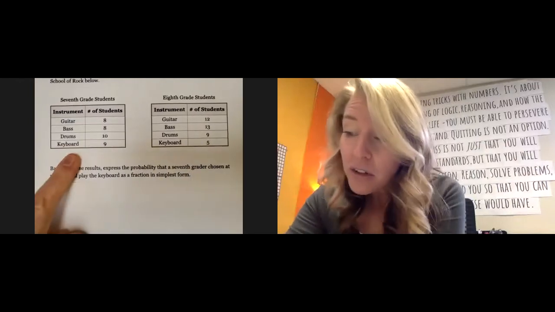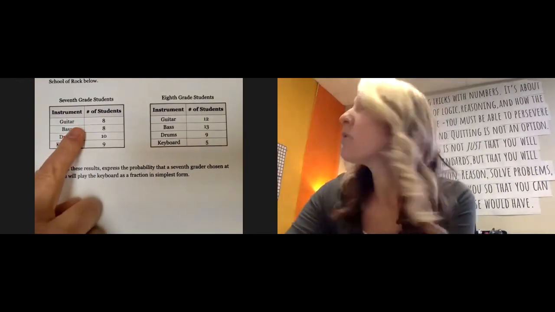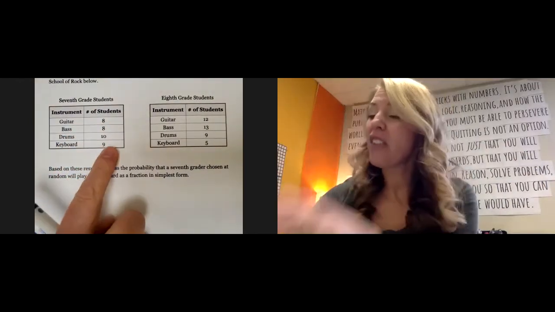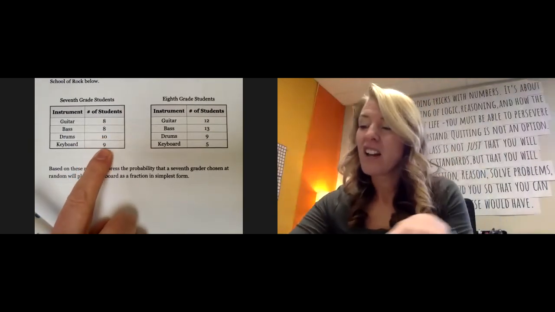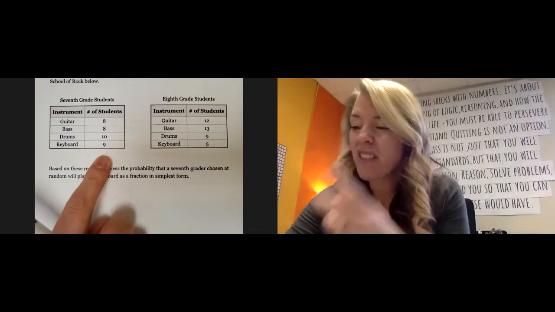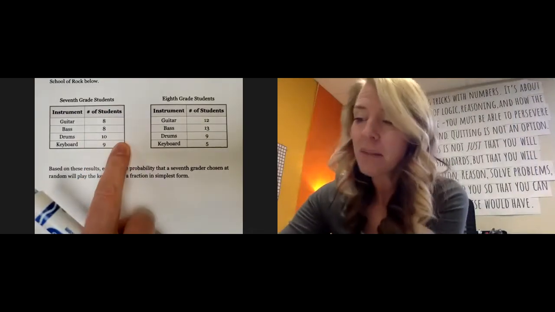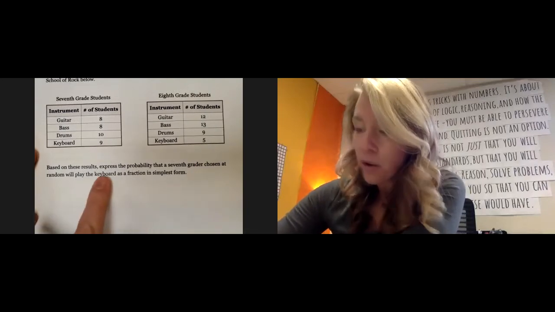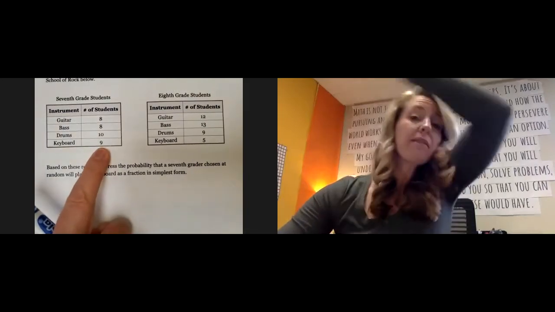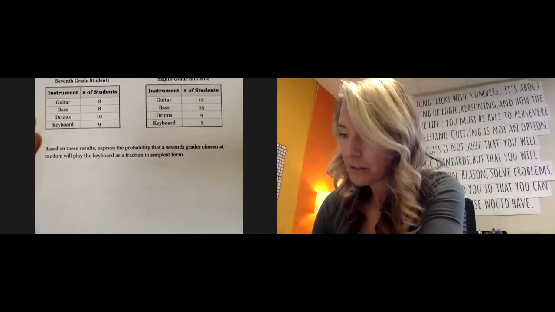So you look at your 7th graders and you look in the room, you're looking around this room, you're like, oh, there's the guitar players hanging out, there's the 8 bass players, some 10 drummers back there, and there's 9 keyboardists. Add all those up. How many 7th graders do we have? And you're only looking for the keyboard people. So that's 9 out of the whole group of 7th graders.